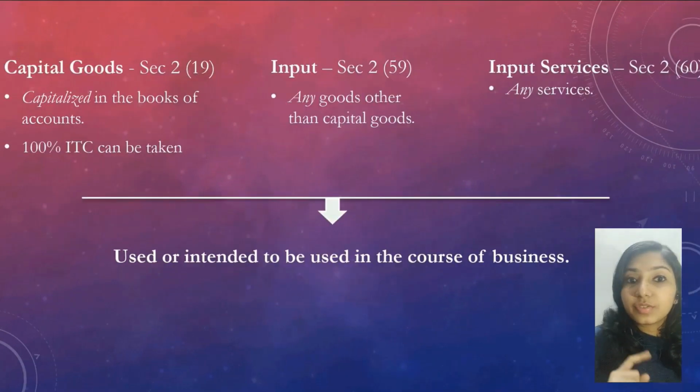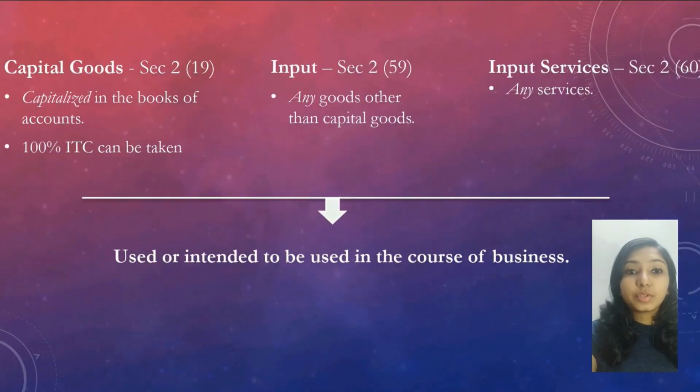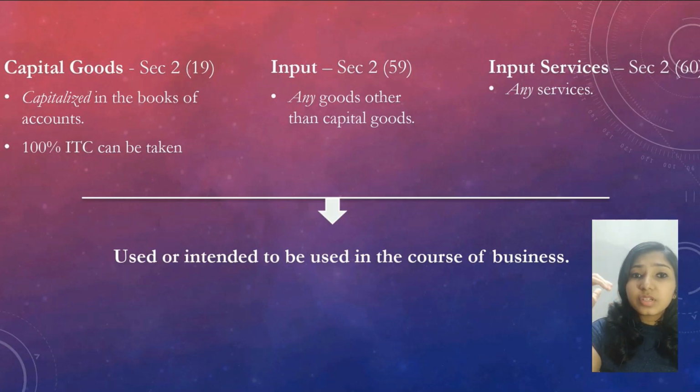The definition of capital goods, input and input services. Capital goods dealt under Section 2(19), input 2(59), input services 2(60). Capital goods shall be capitalized in the books of accounts. Inputs are any goods other than capital goods which are not capitalized. Input services are any services.